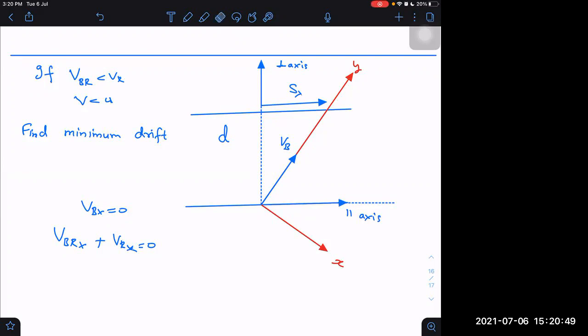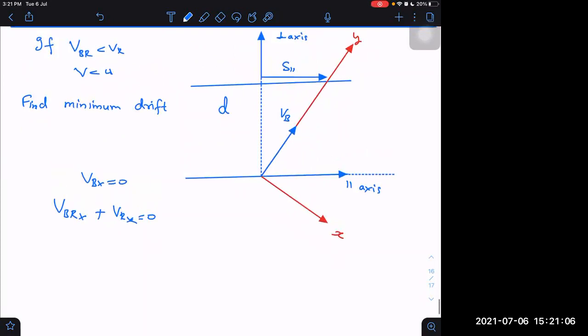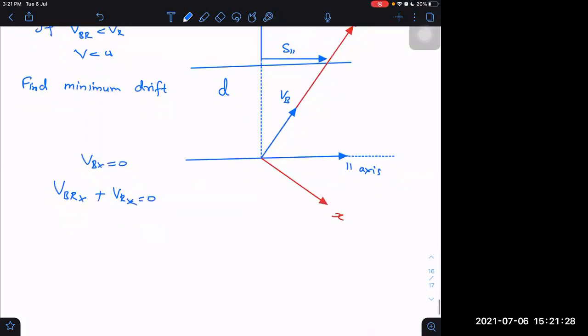Then displacement, it is not sx. I should write it as from this to this place. It is not sx, but it is S parallel, parallel to the river. That is drift. How to find S parallel? It will be VB parallel into time, right, VB parallel into time.